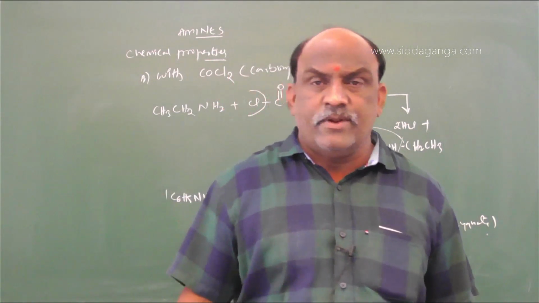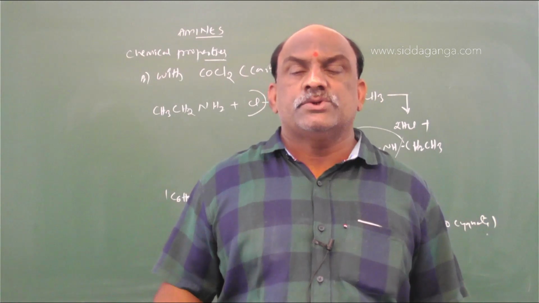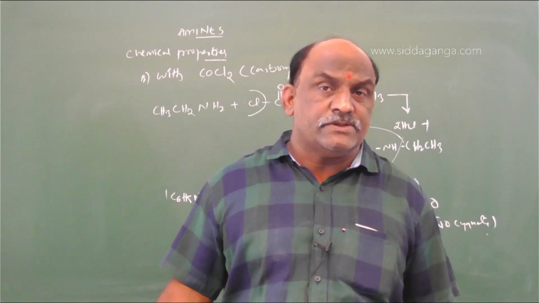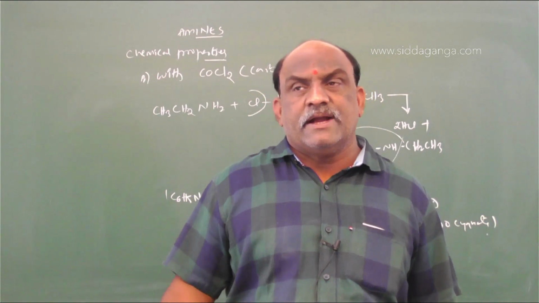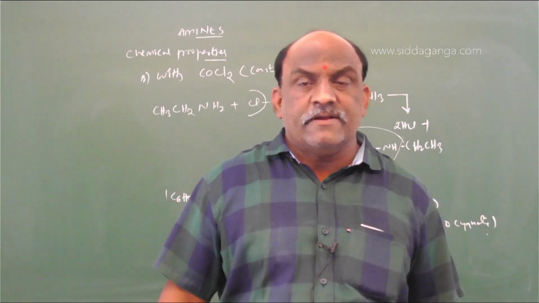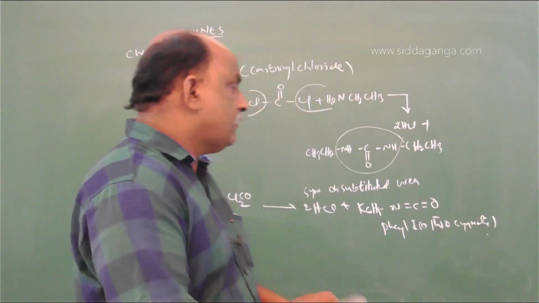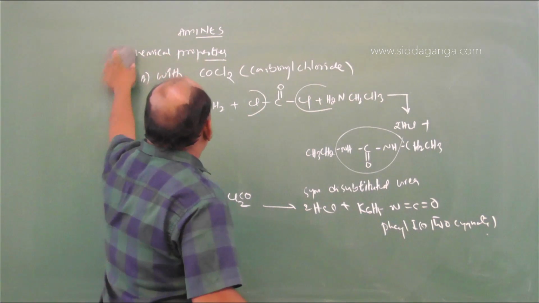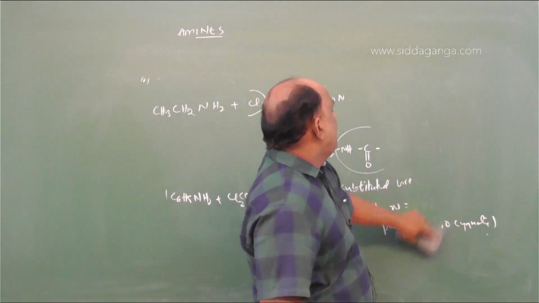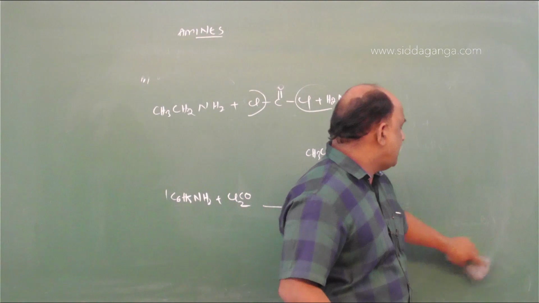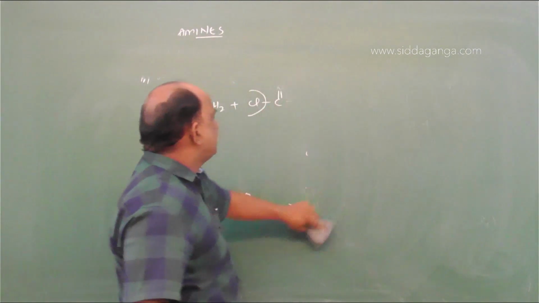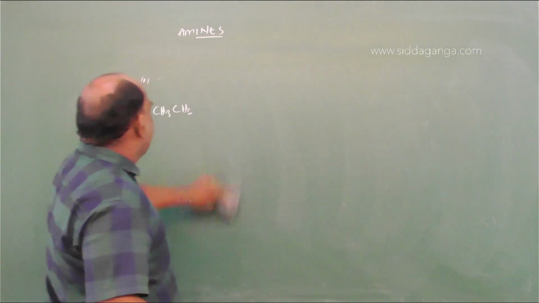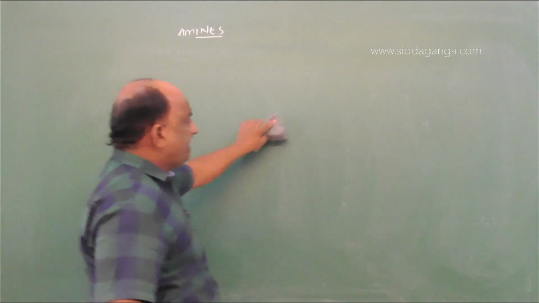In the presence of KMnO4, they finally give rise to aldehydes. The mechanism goes through an intermediate called imine. So I will give the direct equation regarding that. Later we will go with electrophilic substitution reactions, which are already there in NCERT.